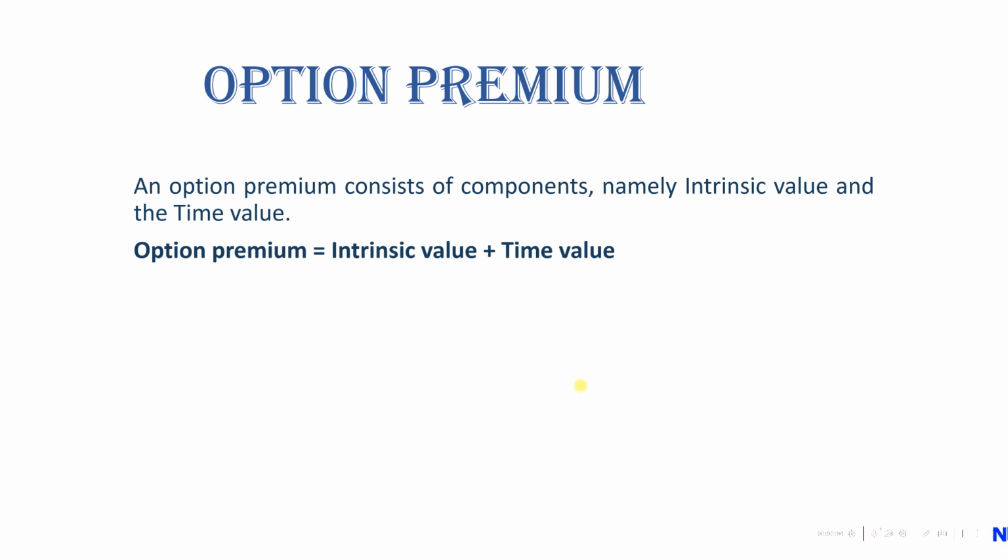So option premium consists of two components, namely intrinsic value and time value. So how will we get the option premium? Option premium is equal to intrinsic value plus time value.